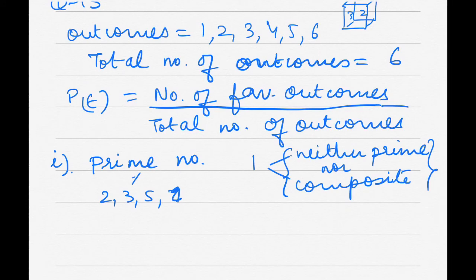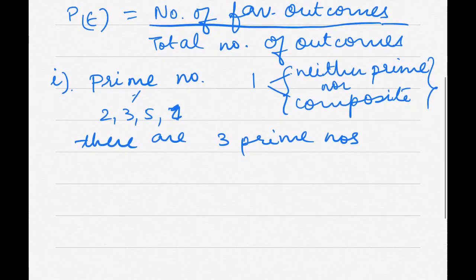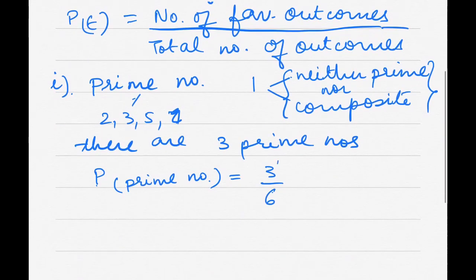There are 3 prime numbers, correct? The formula is already there. So the probability of getting a prime number will be 3/6, as the total number of outcomes is 6. So 1/2 is my answer.